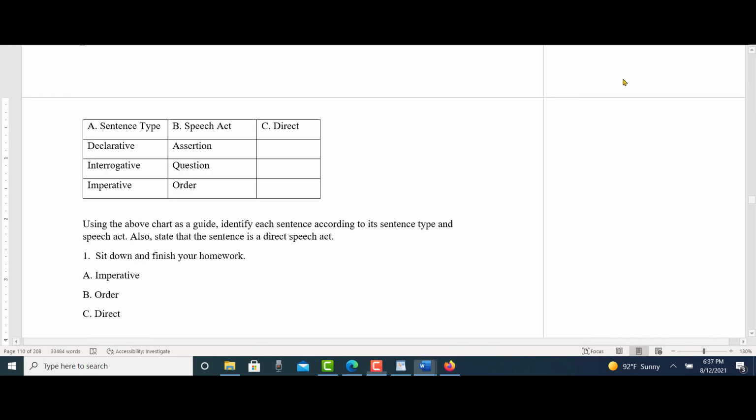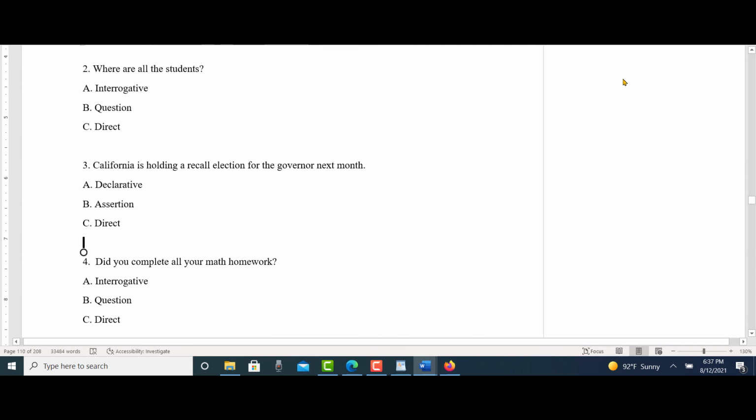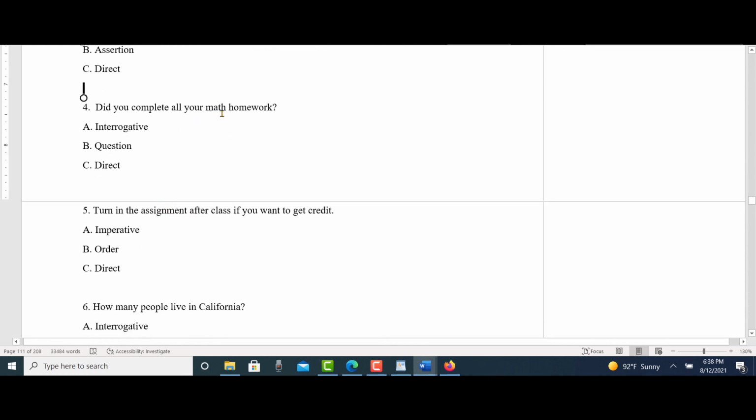Okay, let's see how you did on these. So 2, where are all the students? It has a question mark, so this is an interrogative question direct. 3, California is holding a recall election for the governor next month. Notice how we have a subject and we have a verb. This is a declarative assertion direct. Did you complete all your math homework? Again, it's a question, so interrogative question direct.